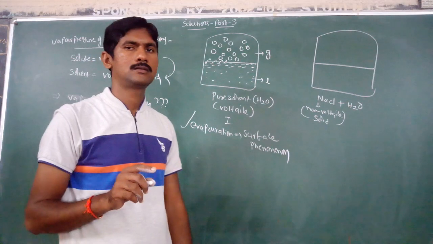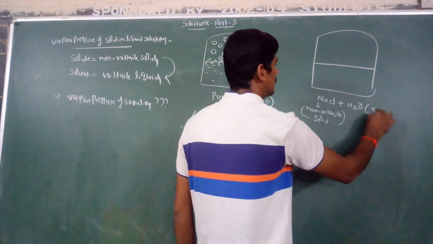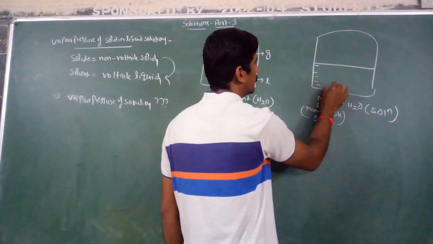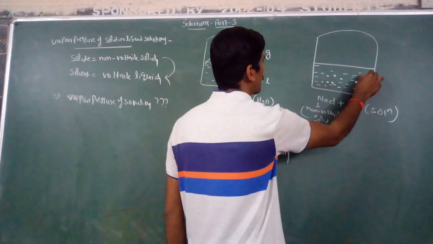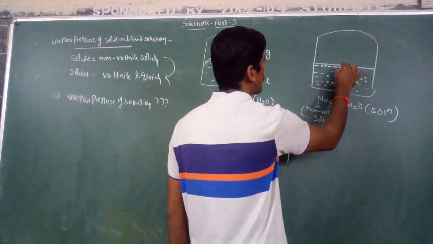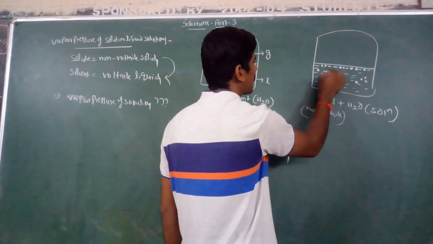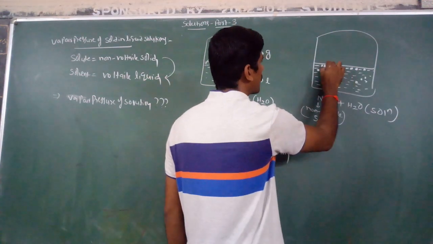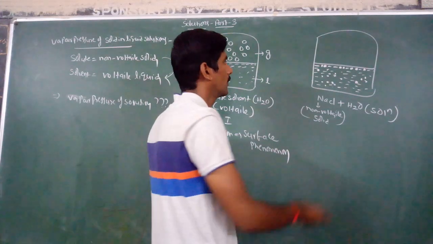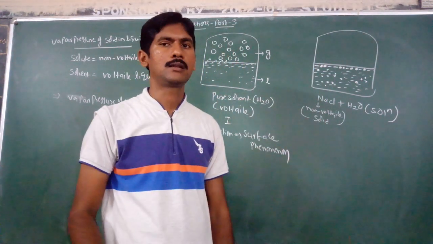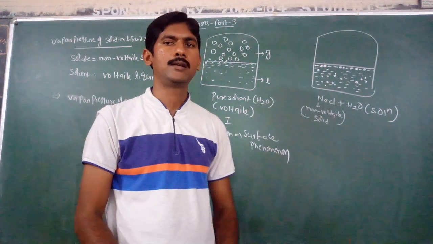Whenever a non-volatile solute is dissolved in a volatile liquid or volatile solvent, in this solution, these are liquid water molecules, and these dots are non-volatile solute molecules, sodium chloride molecules.